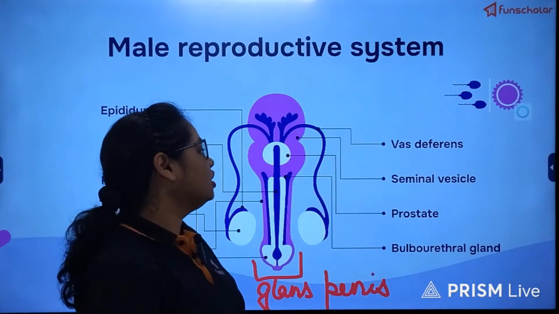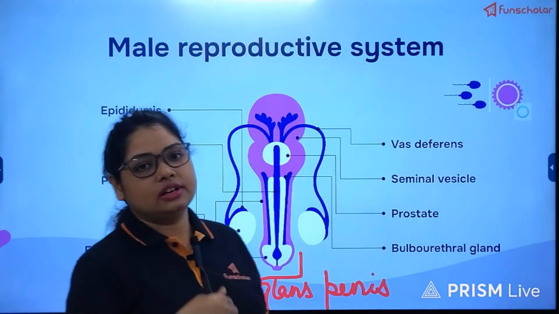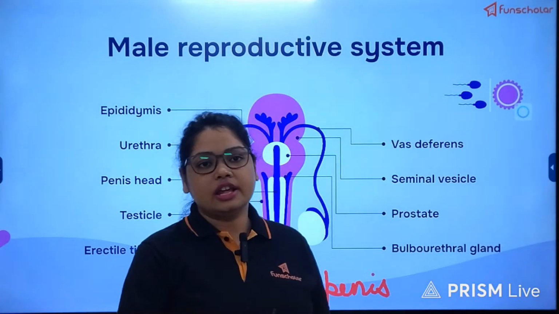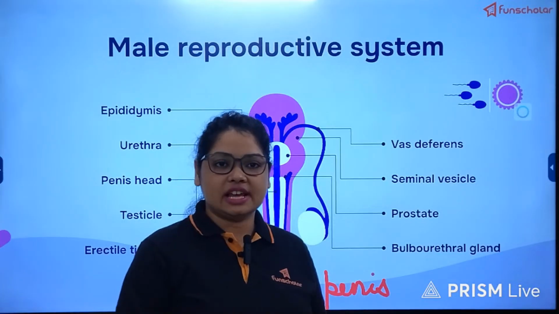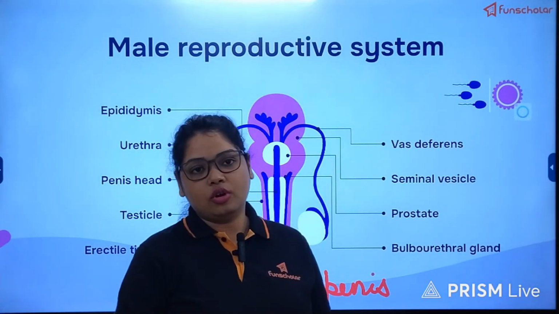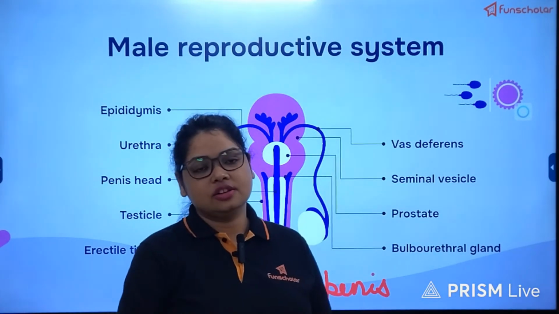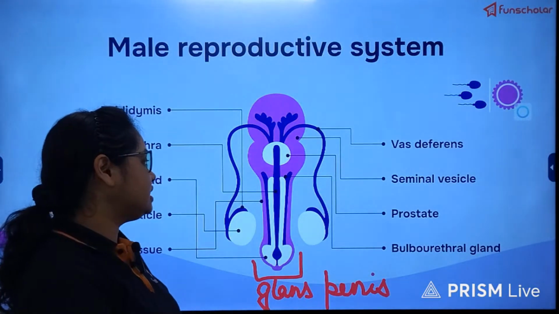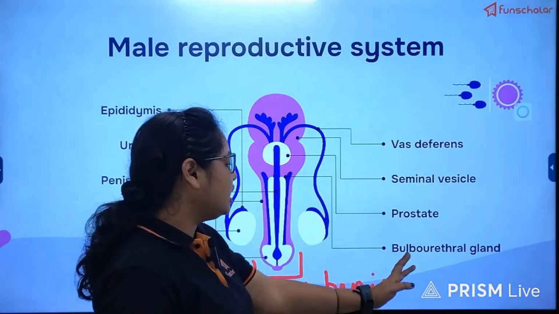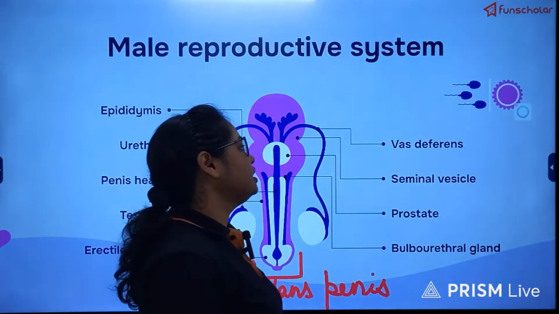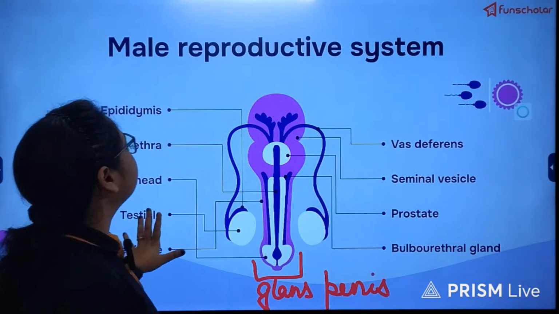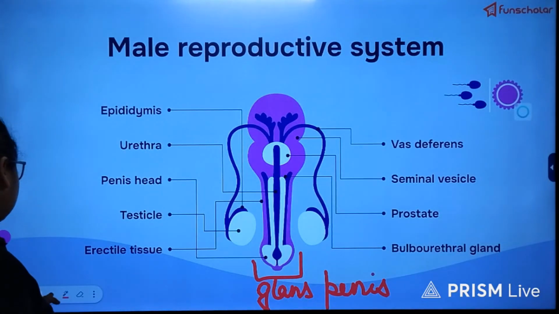Vas deferens, the only connection between the testes outside the abdominal cavity to the interior, that means carrying the sperms inside to get the secretions and become nourished from all the glands of the male reproductive system. Then the three glands, seminal vesicle, prostate and the bulbourethral glands. So this is the overall view of the diagram of the male reproductive system of humans.